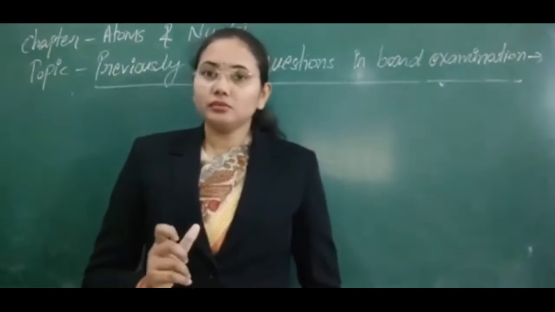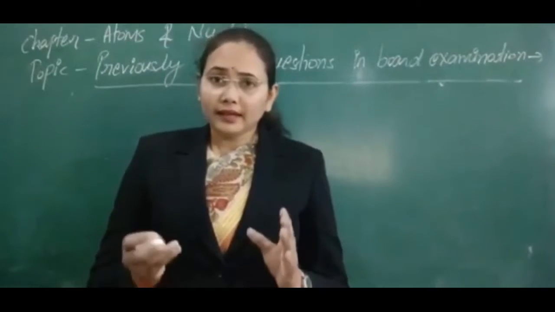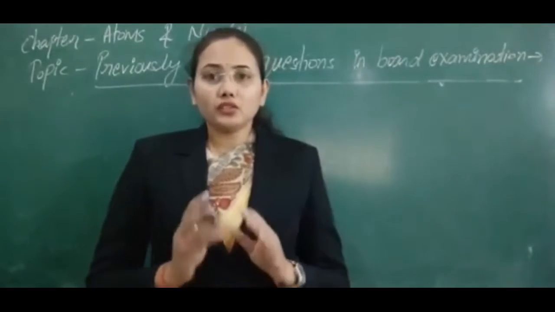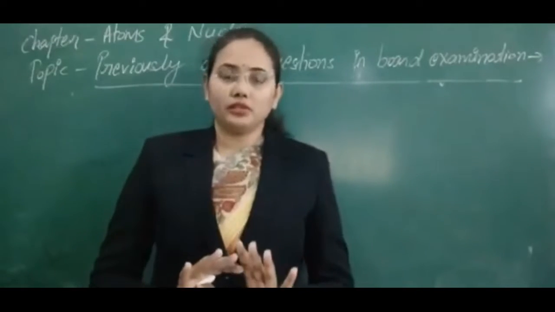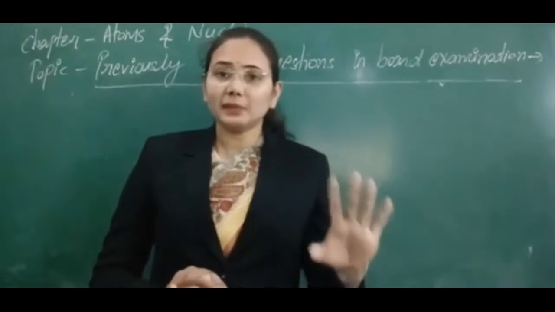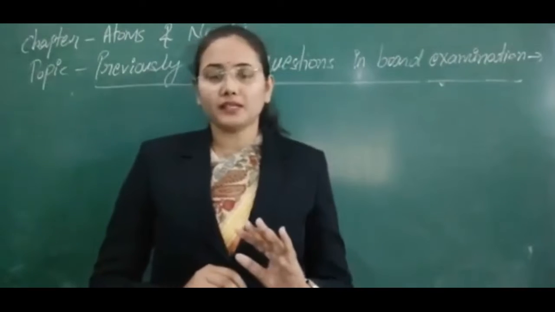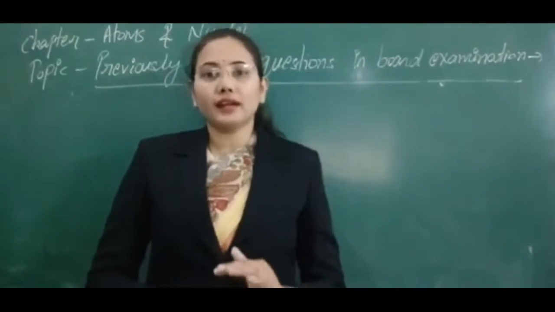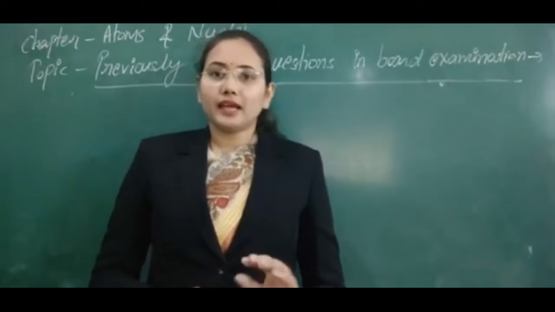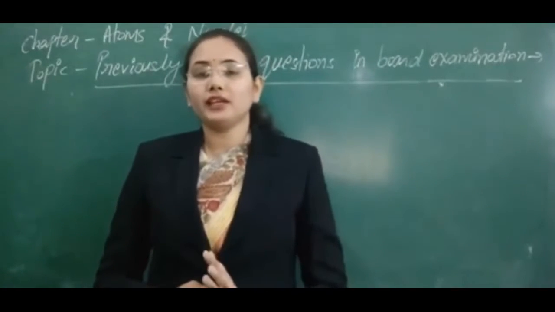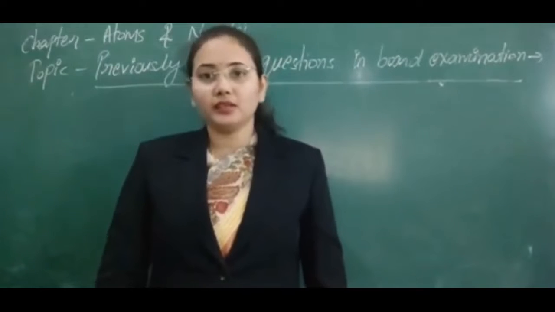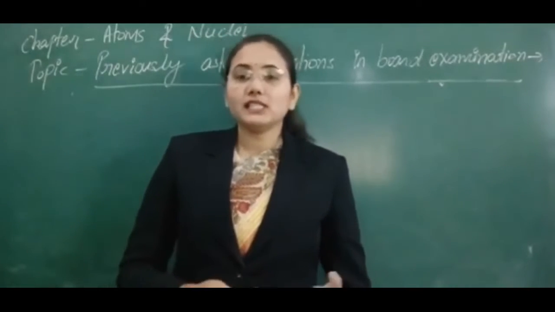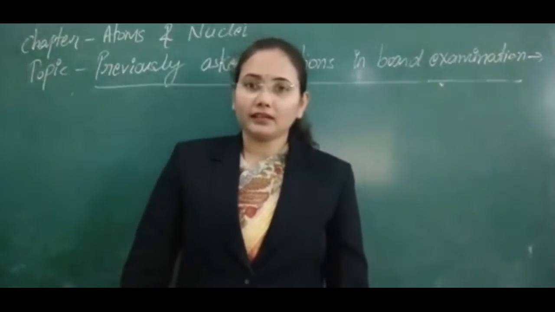he just assumed the atom as a spherical body, a sphere, and the charges are uniformly distributed on it, meaning positive and negative charges are symmetrically distributed over all the space. In that way he tried to say that the atom is neutral, as an equal number of positive and equal number of negative charges are symmetrically distributed, and definitely they can cancel out each other's effects. So overall, if we see the atom, it will be electrically neutral.